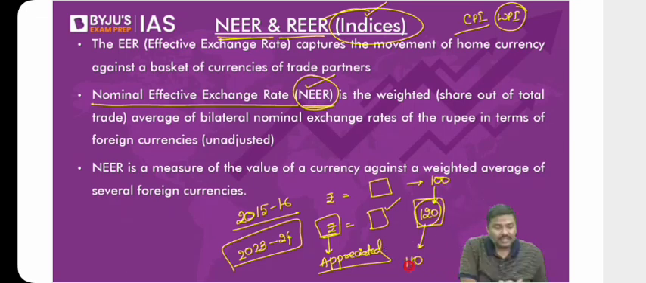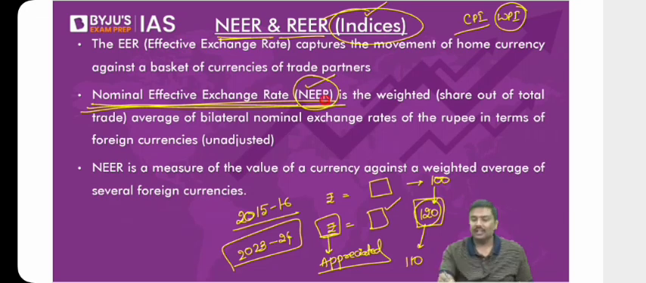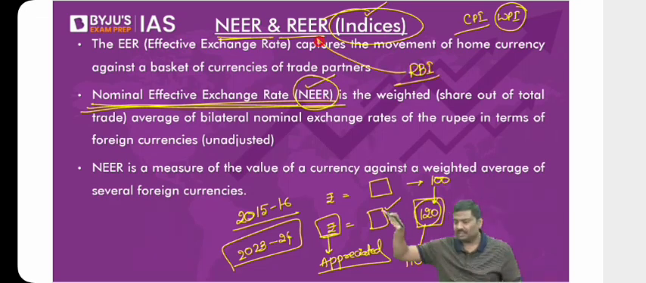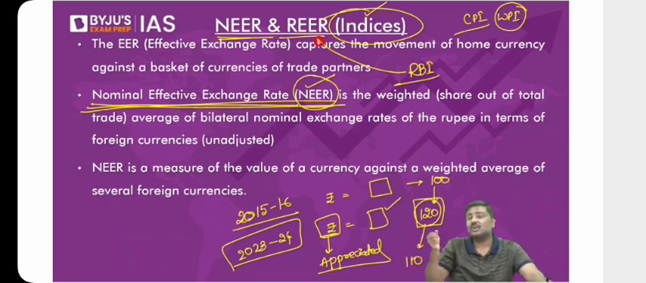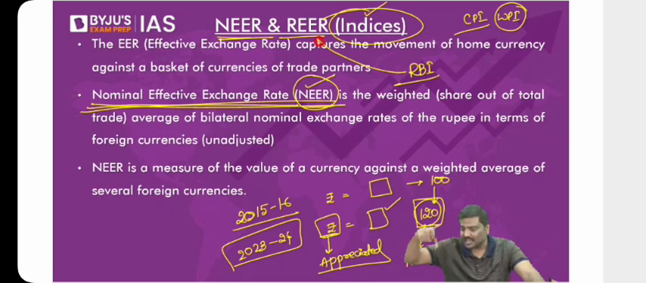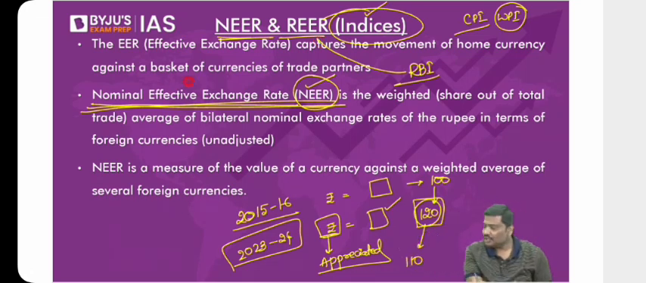Right? This is how the NER index is actually used by the Reserve Bank of India. RBI publishes both NER and RER for every month. And if the NER index increases, it simply means rupee is getting appreciated, valued more. If NER decreases, rupee is getting depreciated, right? Value is coming down. This is the meaning of the index nominal effective exchange rate.